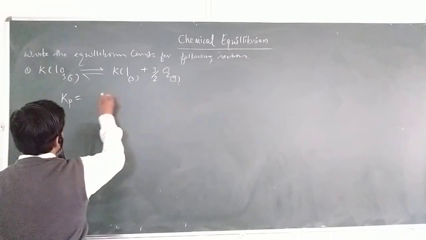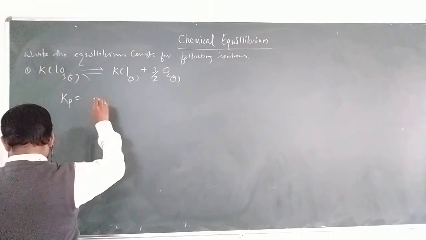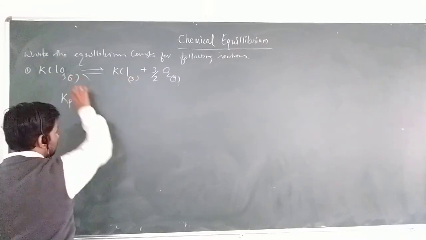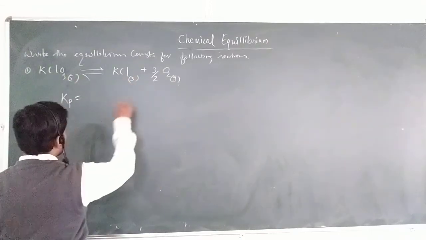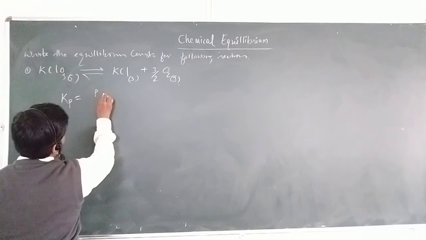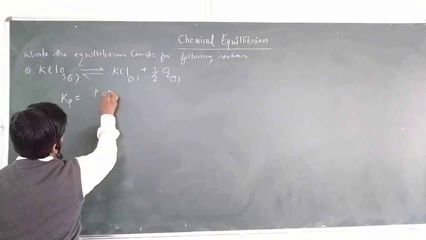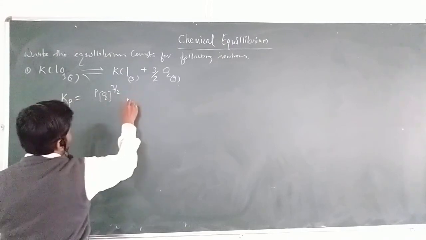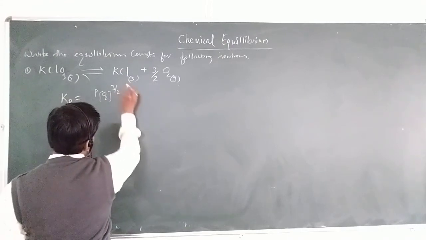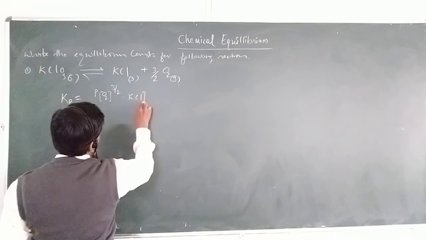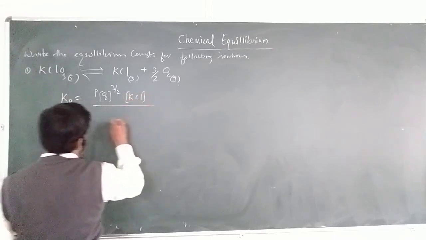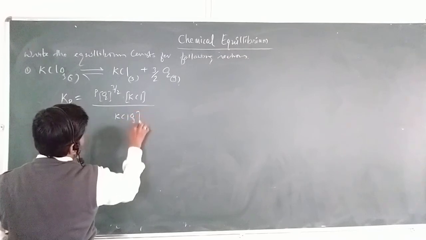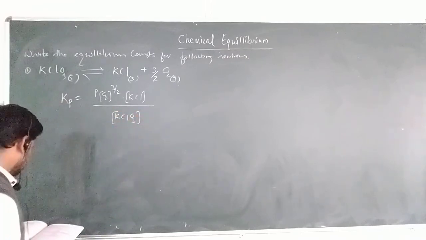Since the others are solid, we have to consider only the partial pressure of oxygen to the power 3/2. Again, the concentration of KCl upon the concentration of KClO3, because those are solid things.